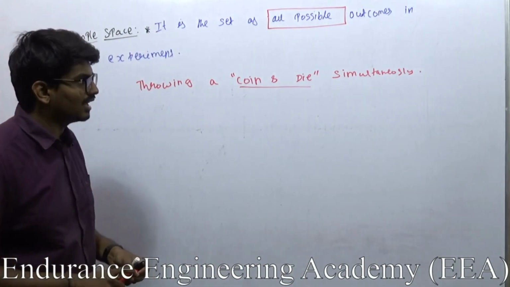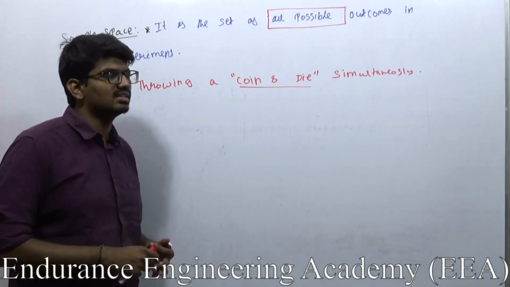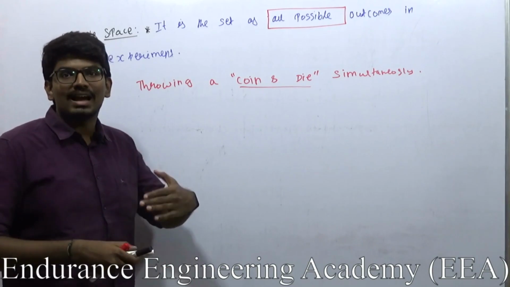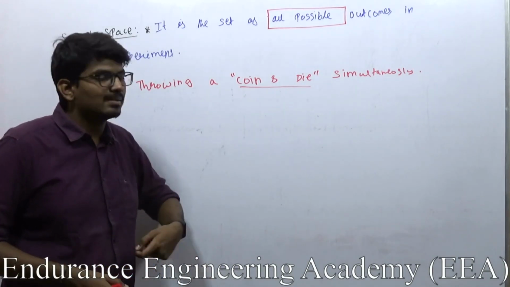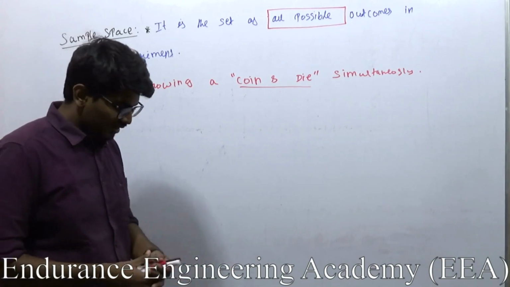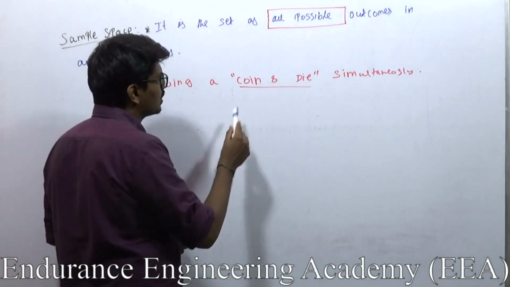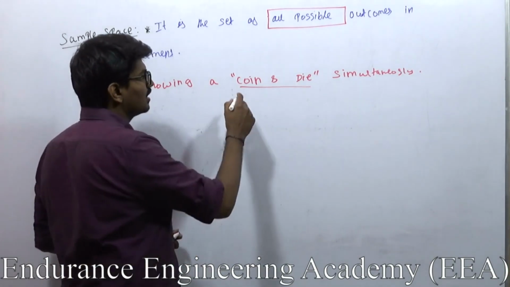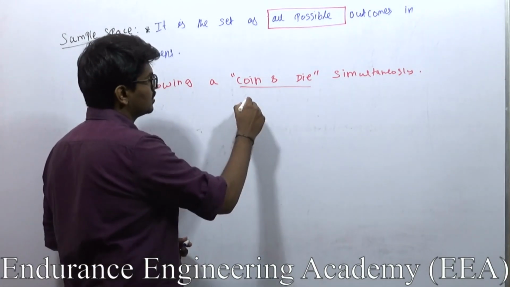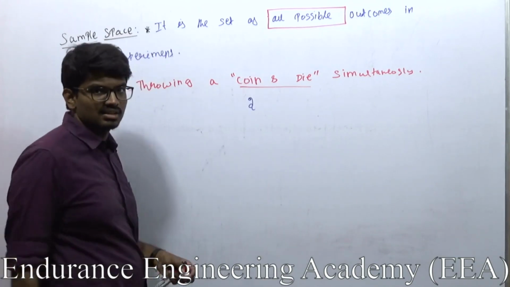Simultaneously, in the case of probability, means one after the other. So first I am throwing a coin and then I am throwing a die. Now in the case of a coin, what are all the possibilities? Either it should be head or it should be tail. So totally two possibilities are there.